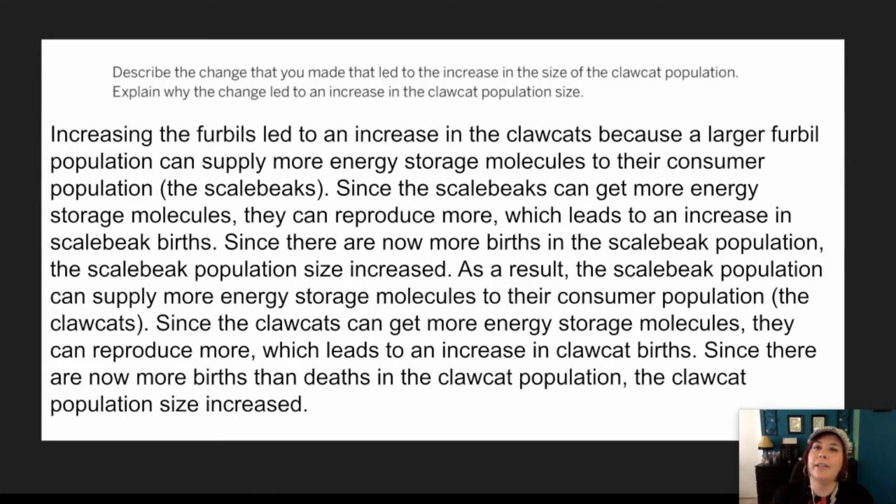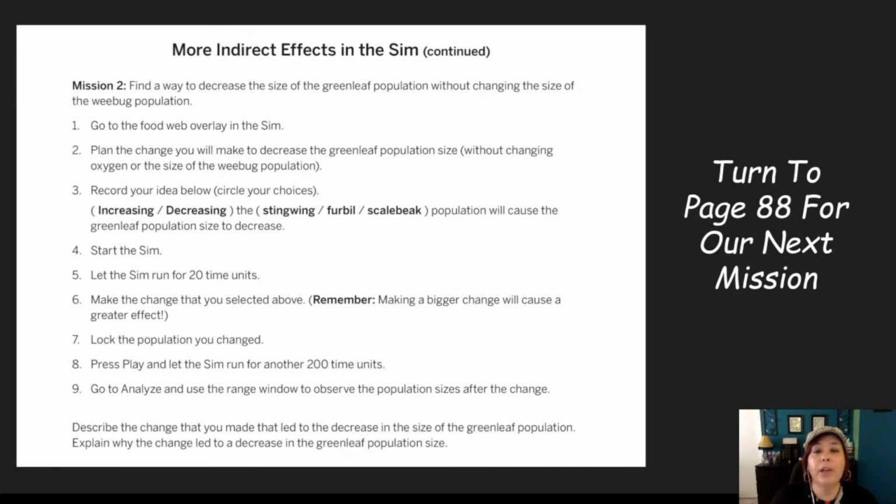But do you have the idea that the furbills provided more energy to the scale beaks, who were able to provide more energy to the clock hats, which led to an increase in the clock hat population? That's basically what's going on. So if you have that idea, you're good to go. All right, so we are going to go over to page 88 for our next mission.